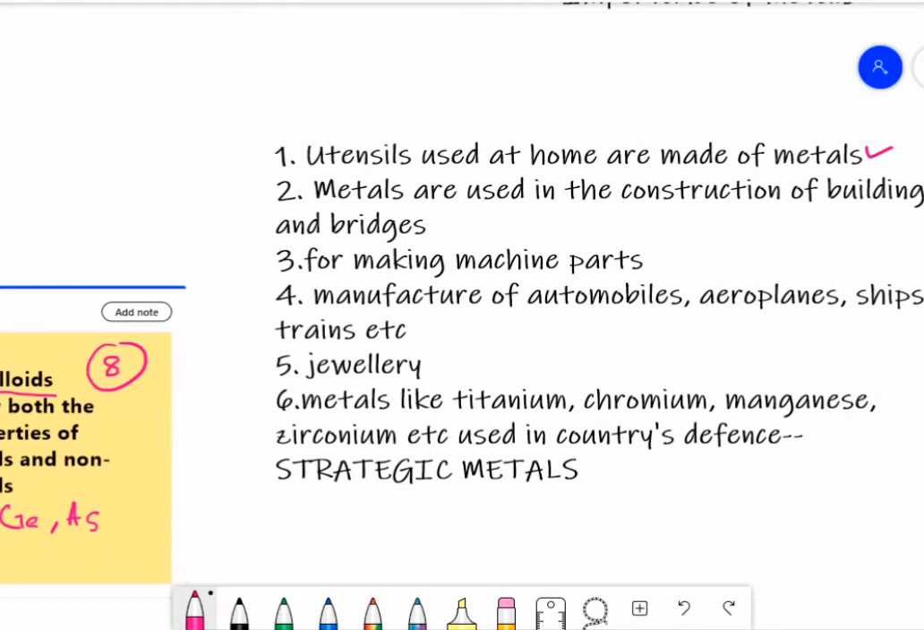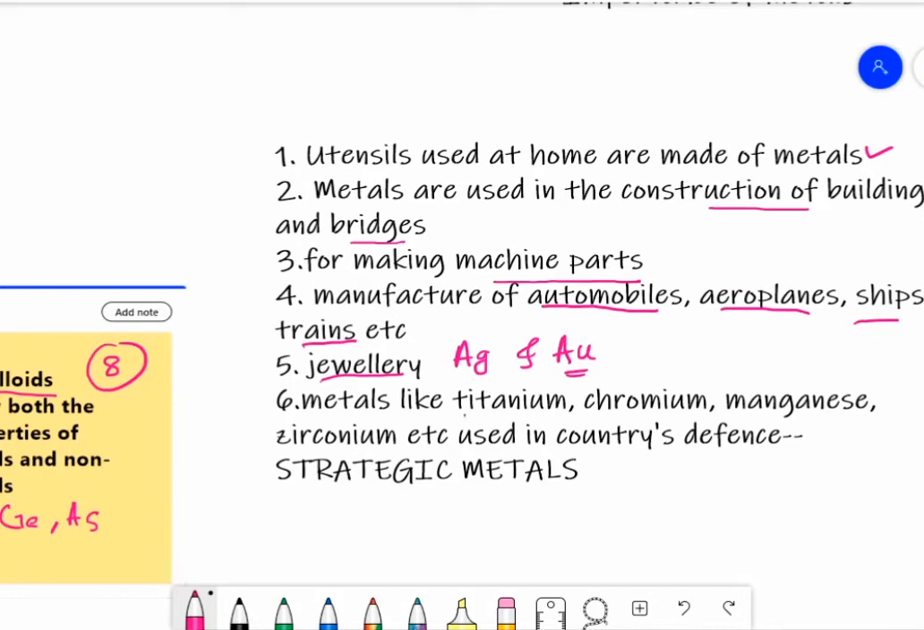And also metals such as iron, etc. are used in the construction of buildings and bridges. Metals are used in making almost all types of machine parts. Also, metals are used in the manufacture of automobiles, aeroplanes, ships, trains, etc. As you know, metals are used in making jewelry, especially silver and gold. Ag is silver and Au is gold.